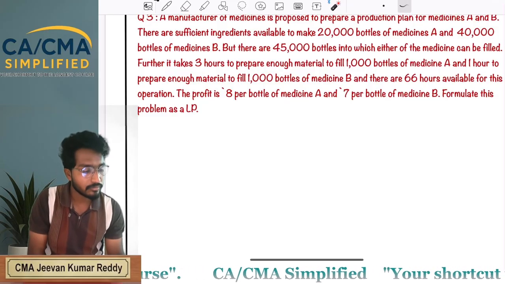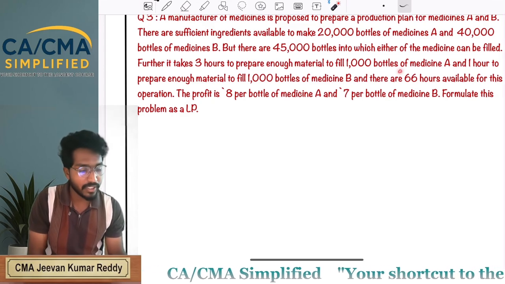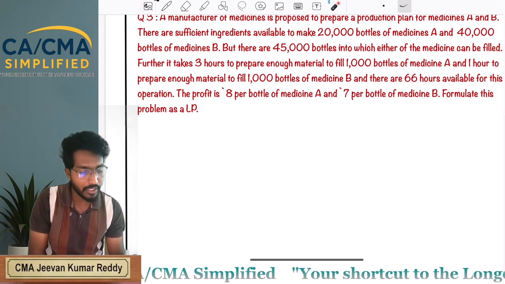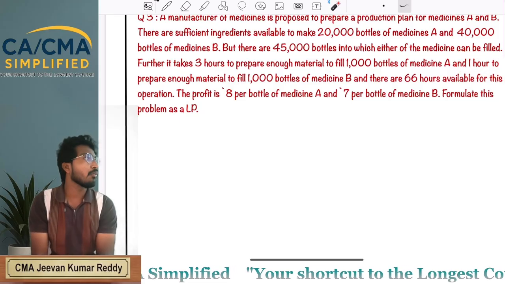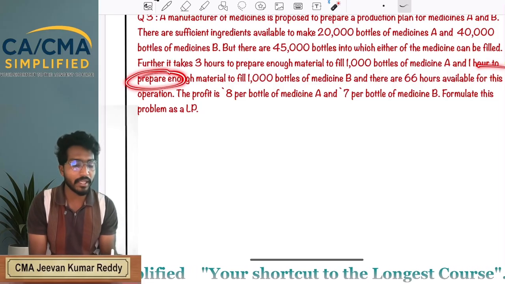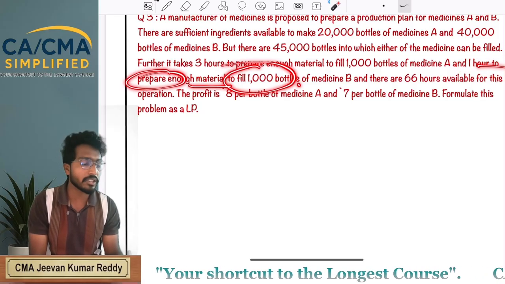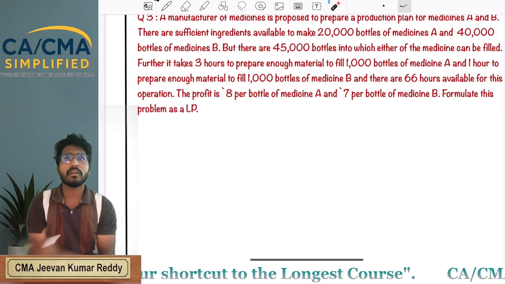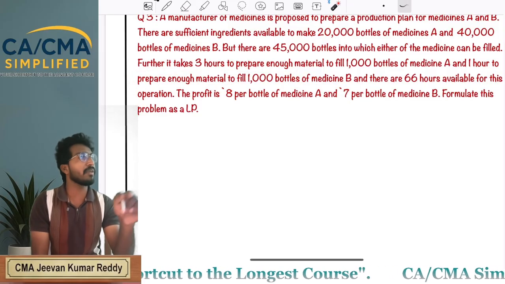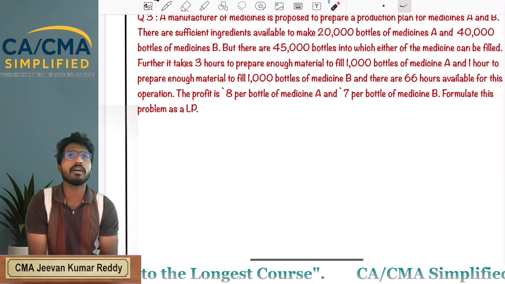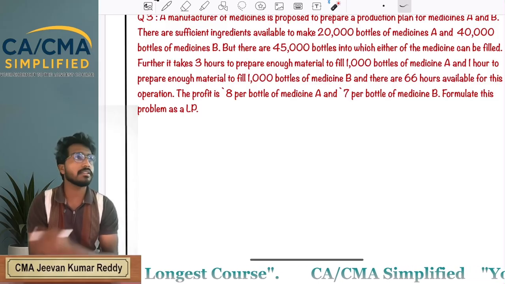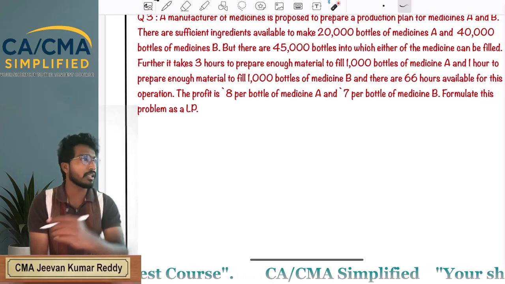Next, for medicine B, it takes 1 hour to prepare enough material to fill 1,000 bottles of medicine B. That means 1 divided by 1,000.